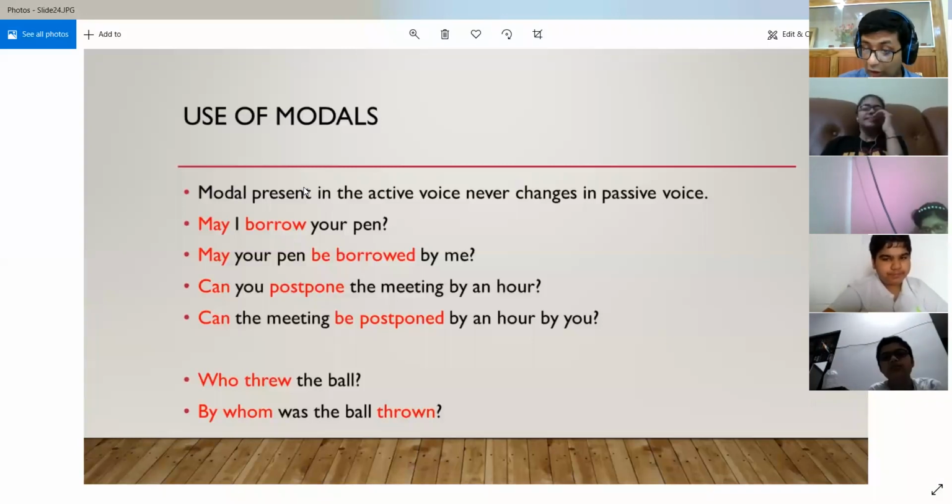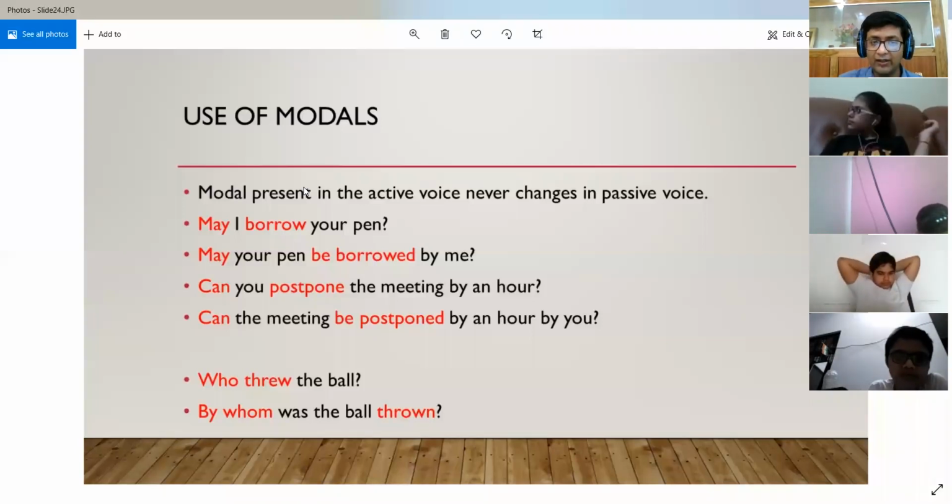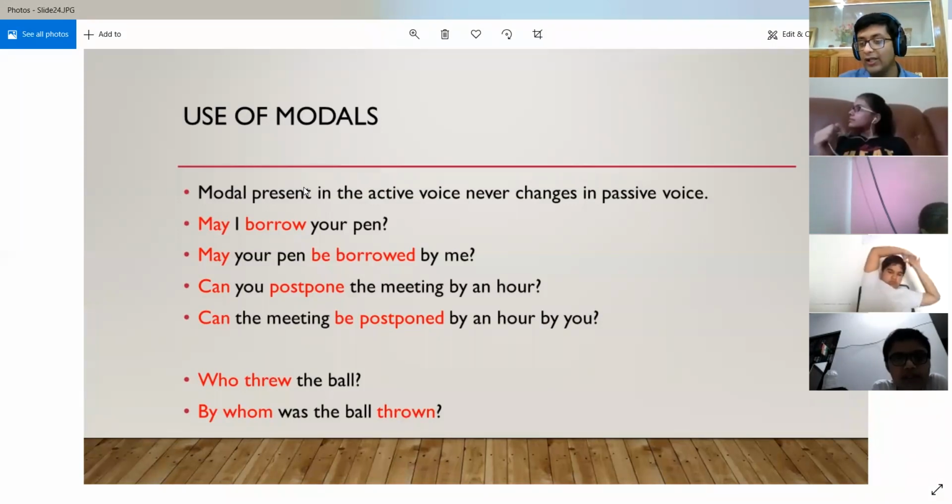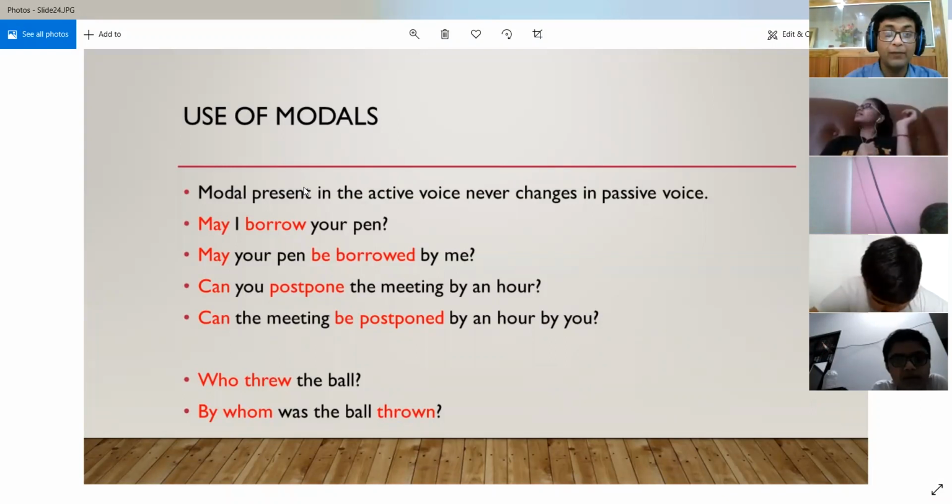The possibility of an action, the willingness to do an action. So they tell us all these details. All right. And the examples of modals can be may, can, could, will, would. All these words are called modals. All right. They are the helping verbs that are never used alone, but they always come along with some principal or main verb. Right.